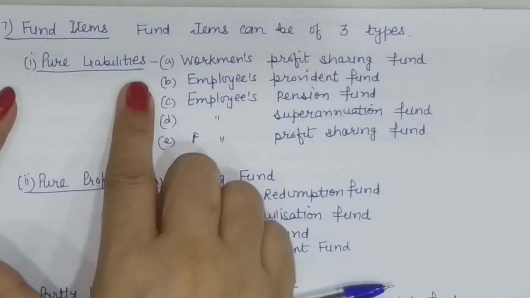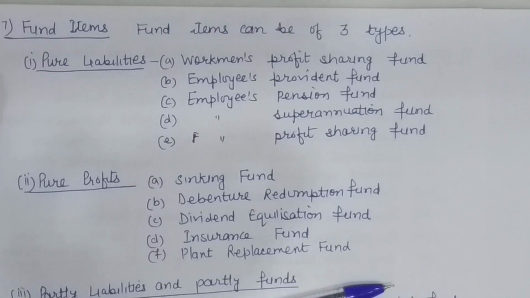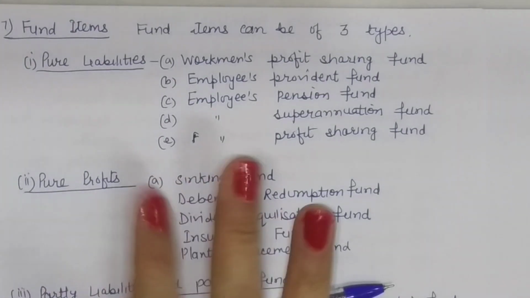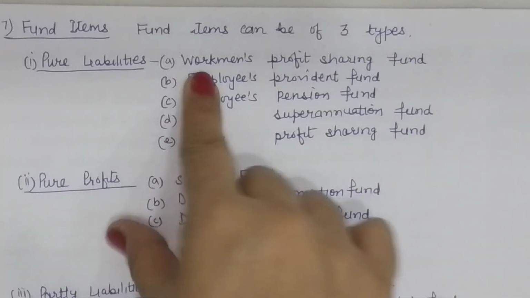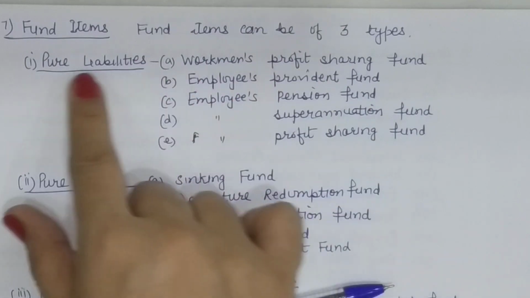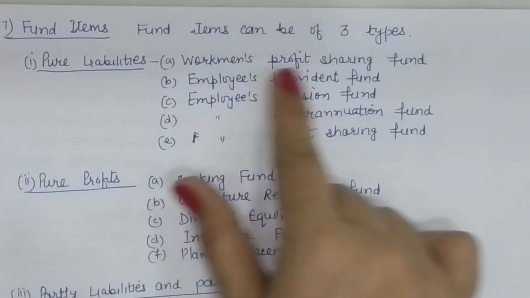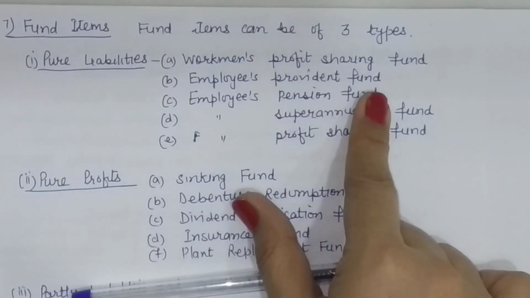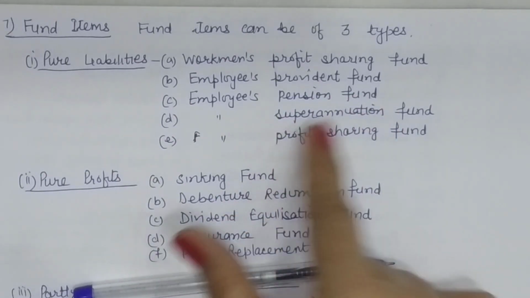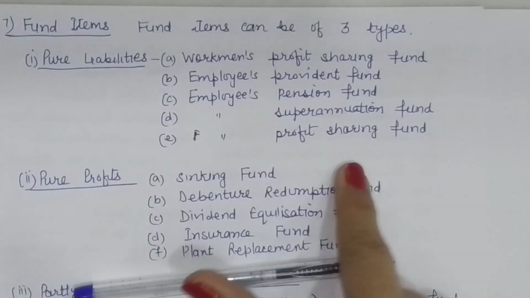So what are pure liabilities? When you read the name of the fund and understand its nature, you can easily find out whether it is a liability or a profit. Pure liabilities will include Workmen's Profit Sharing Fund, Provident Fund, Pension Fund, Superannuation Fund, Employees Profit Sharing Fund.